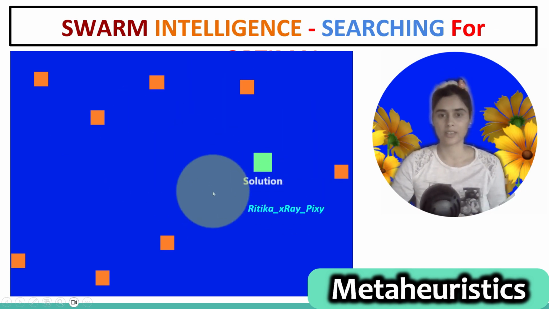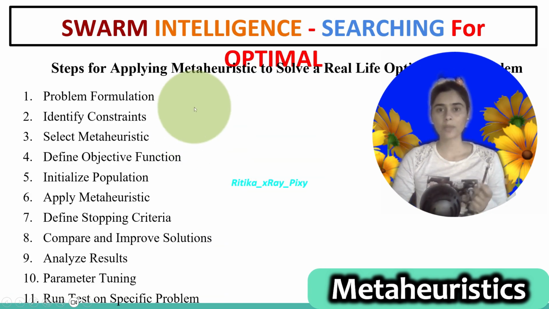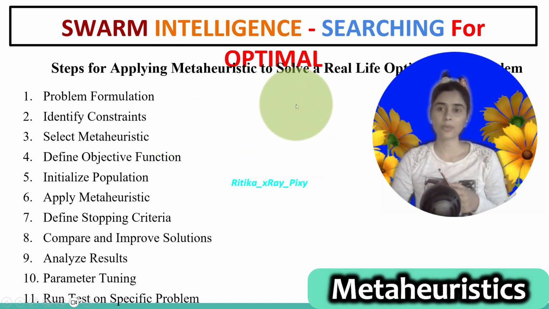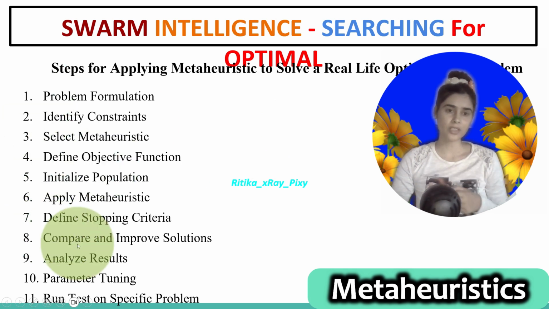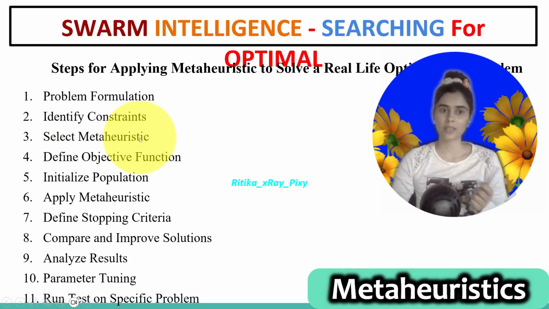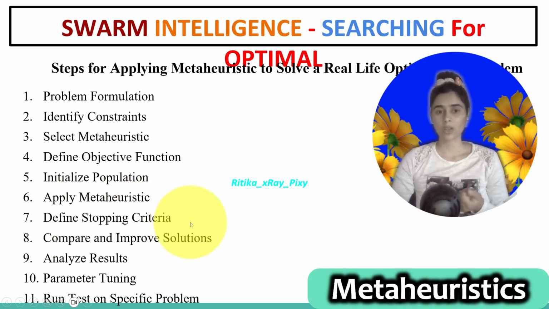In the end, they return the best solution. Now we will apply meta-heuristics to solve real-life optimization problems. So we have different steps. First, problem formulation, identify constraints, then select meta-heuristic algorithm which you want to apply, define your objective function, initialize the population randomly, then apply meta-heuristic. After that, check the stopping condition, compare and improve the solution, analyze results, parameter tuning, and test run on specific problem.